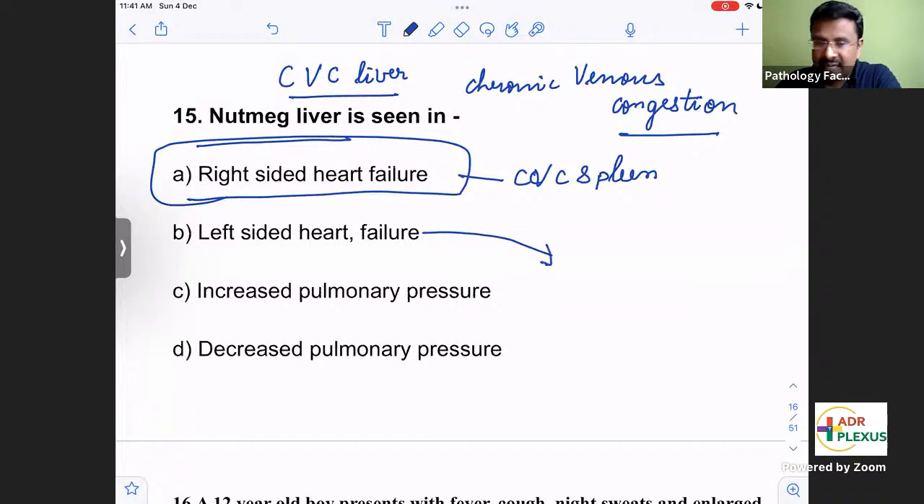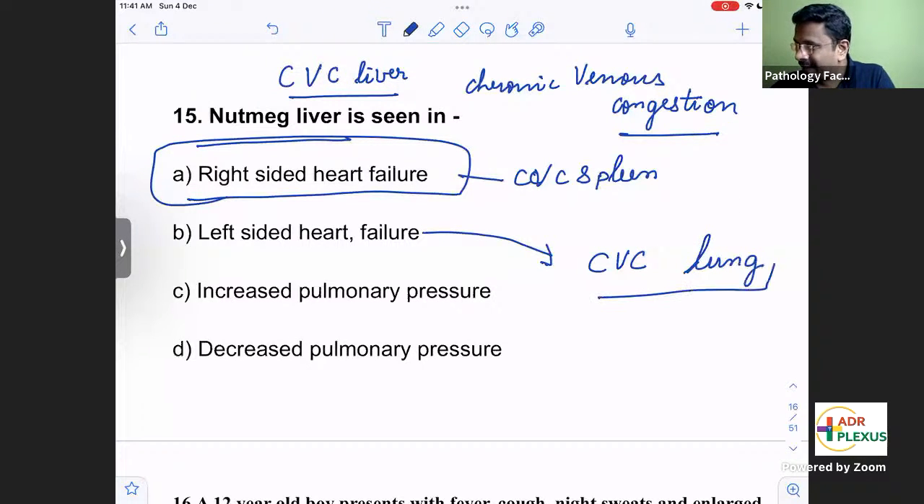In left-sided heart failure, CVC of which organ will you get? If the left heart is not pumping, very good, then you will have congestion in the lung. CVC lung, when there is congestion of blood, you get heart failure cells. So CVC lung, heart failure cells. And CVC liver, you get nutmeg liver.